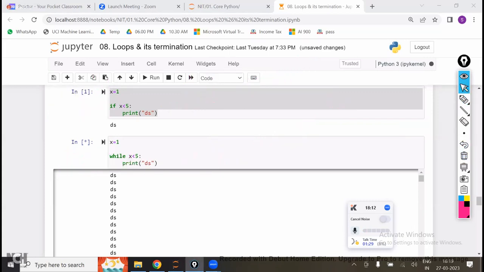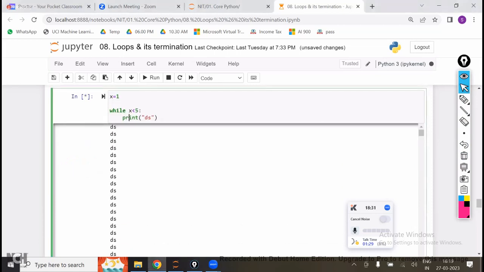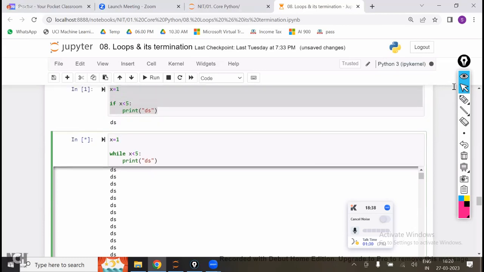Now, if you observe here, 1 is less than 5, print ds. After that, again it will come back to here. Now, again x value is 1. Again the condition is satisfied. Again print ds. Multiple times it is satisfying the condition, so multiple times it is printing. However many times the condition is satisfied, that many times it will print. Here it will print an infinite number of times, which is called an infinite loop.